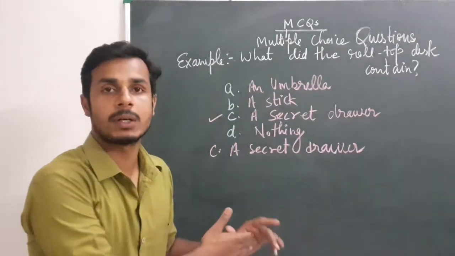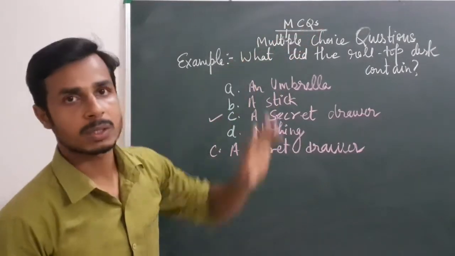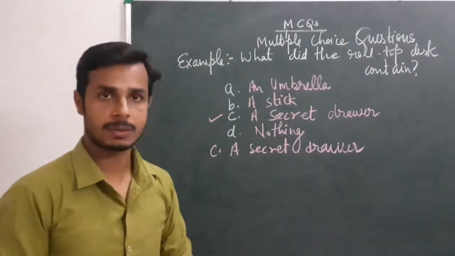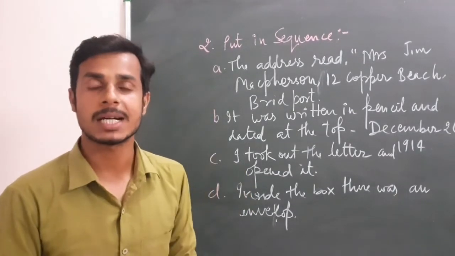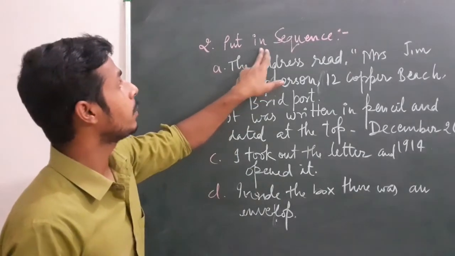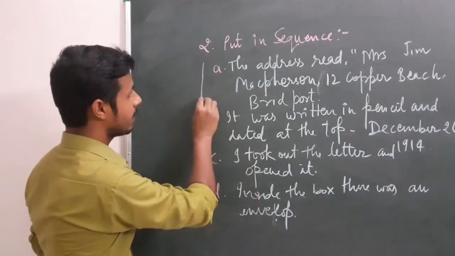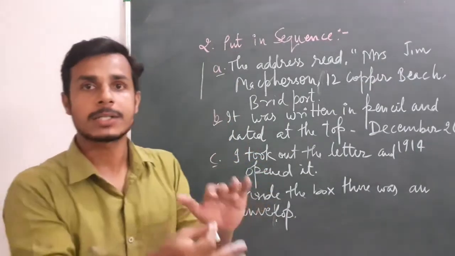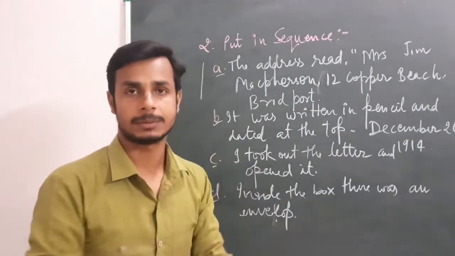The style of choosing the answer may vary, that doesn't matter, but I am telling you the definition of a multiple choice question. You have to choose only one answer, and only one answer is right in the given options. Now move to the next type of question that will be asked in the question paper, and that type of question will be put in sequence. Means you are given a total of 4 sentences A, B, C and D, and the 4 sentences are jumbled in the wrong place. Means their places have been tampered with.